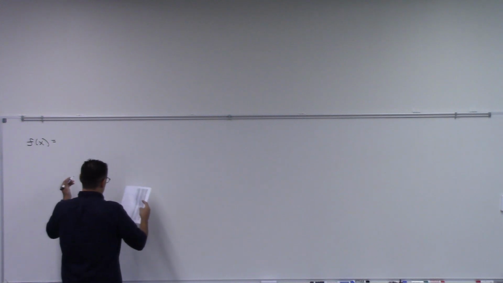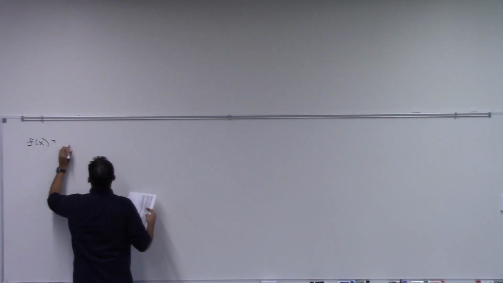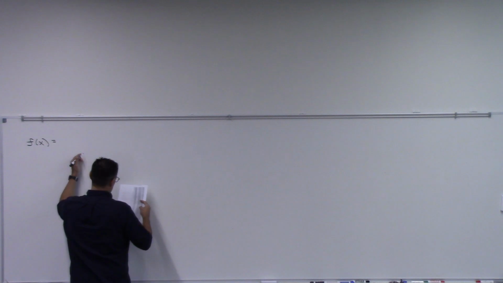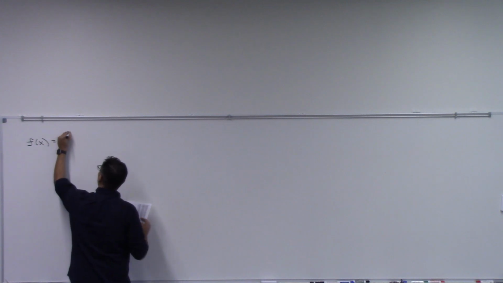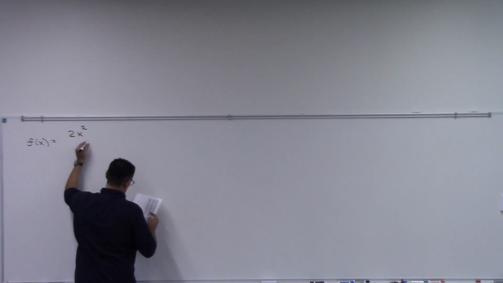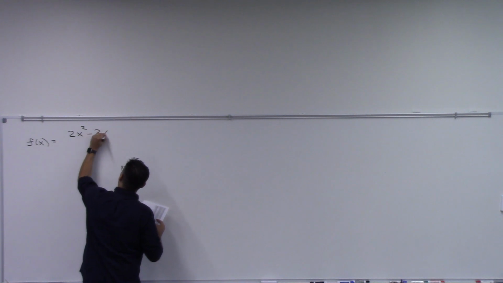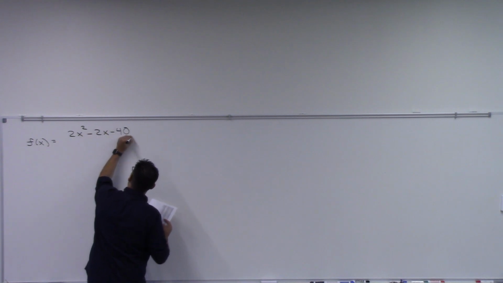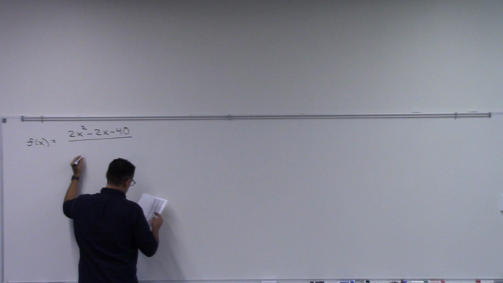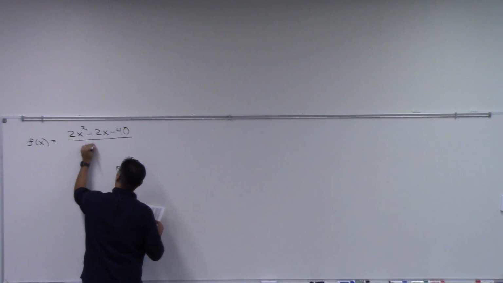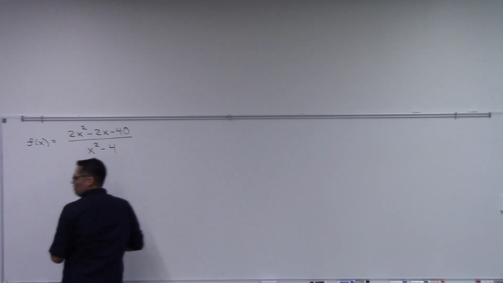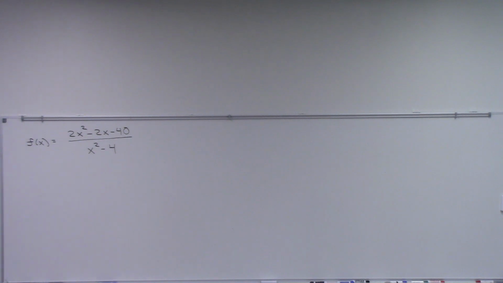So we have 2x squared minus 2x minus 40 on top. So just a little quadratic up there. And then on the bottom, x squared minus 4. All right, first step, factor.